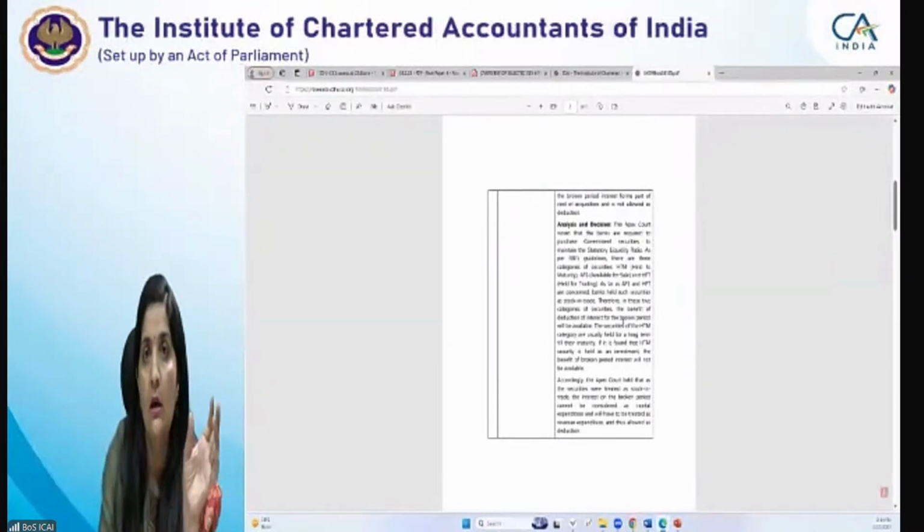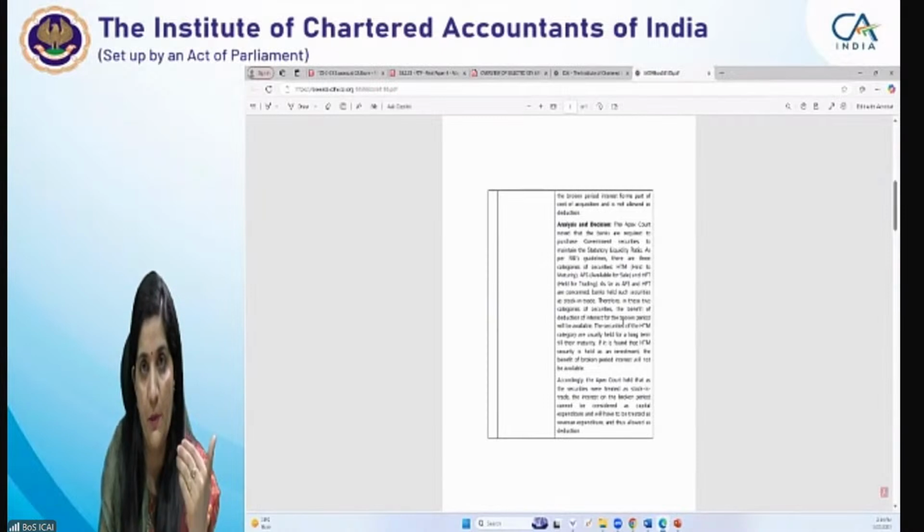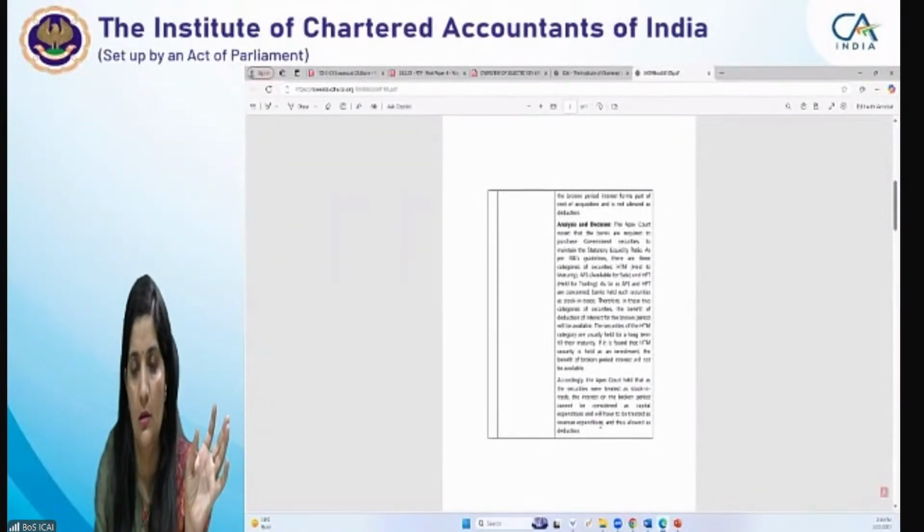Even in the study material itself, in every chapter, the significant select cases are given to you. So please kindly go through that also. They are really very, very important for you. What the Apex Court is saying is that interest on the broken period cannot be considered capital expenditure and will be treated as revenue expenditure. This is the crux of the Supreme Court ruling.